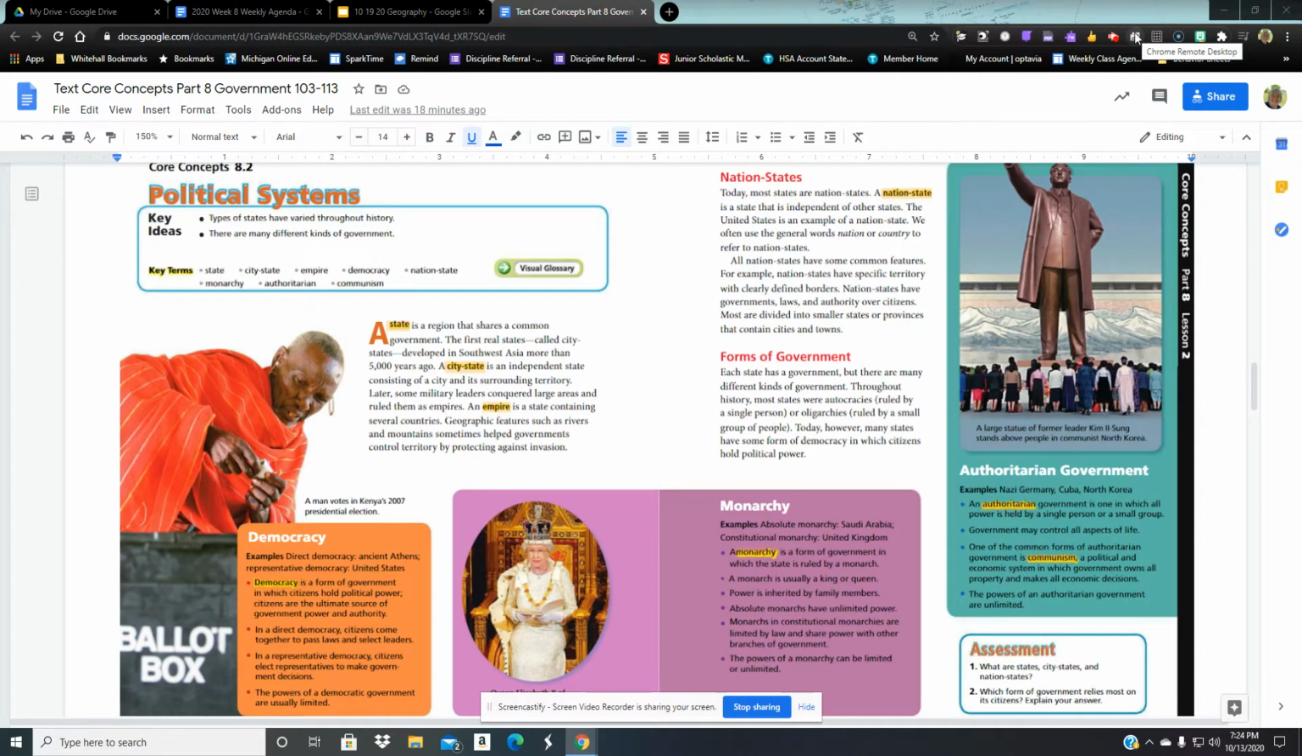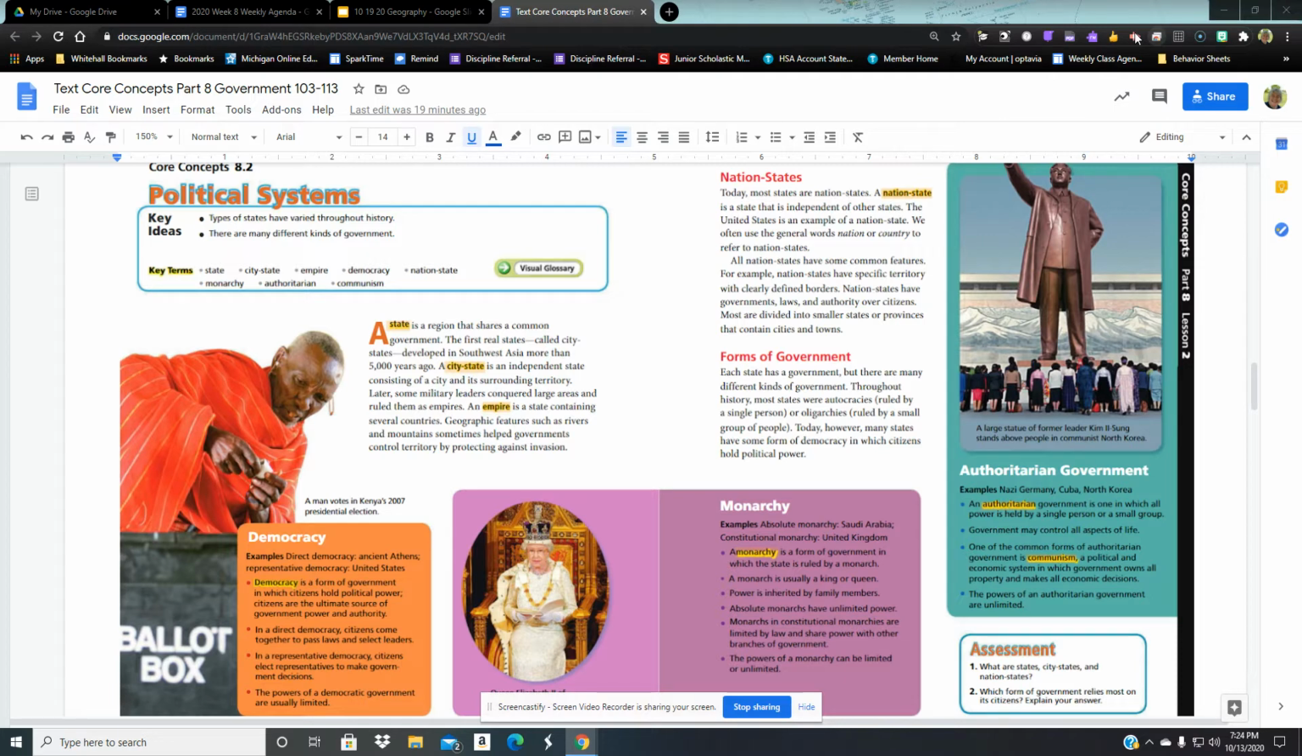Political systems. These are the different types of governments that different nations may have. A state is a region that shares a common government. The first real states, called city-states, developed in Southwest Asia more than 5,000 years ago. A city-state in history is an independent state consisting of a city and its surrounding territory.